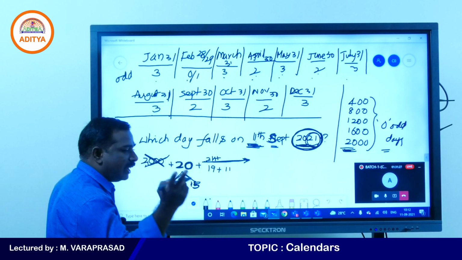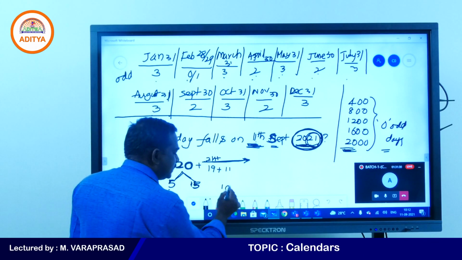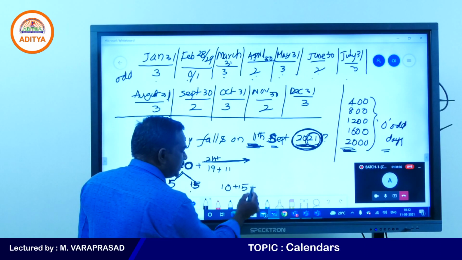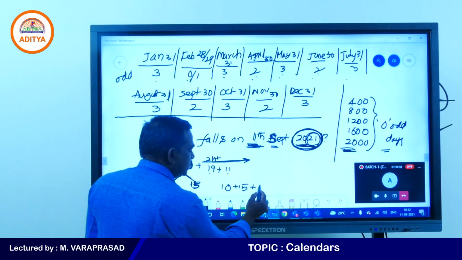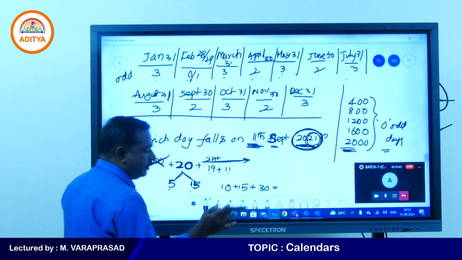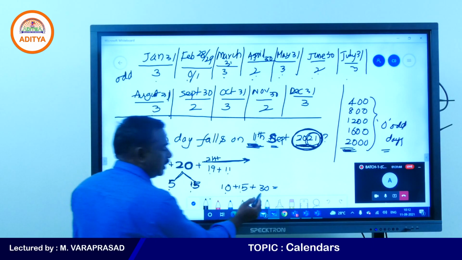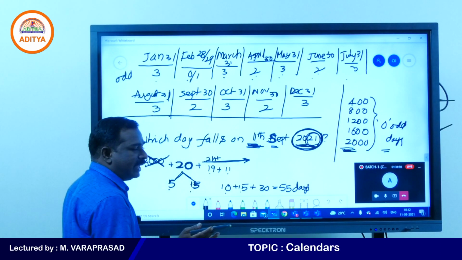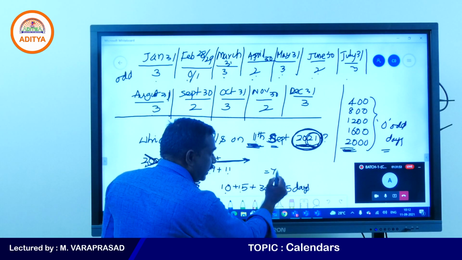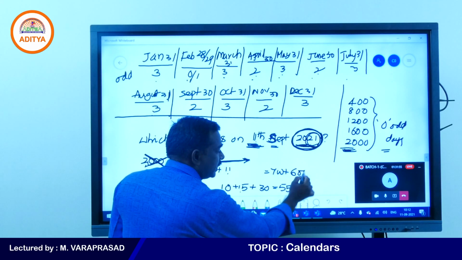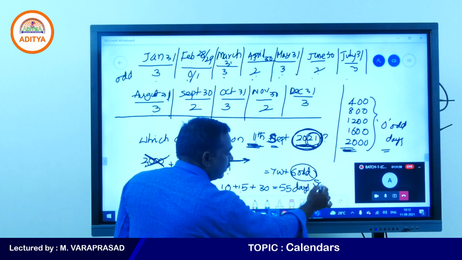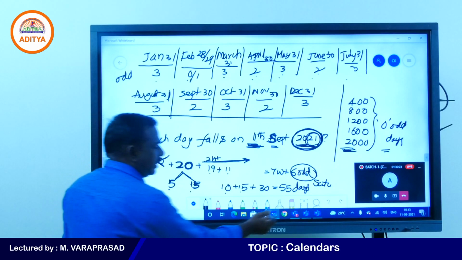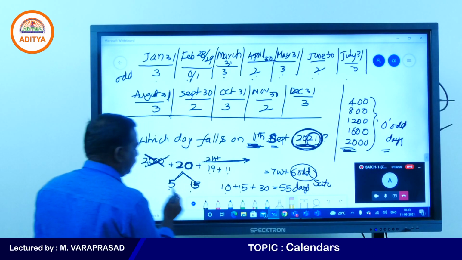Now see, every leap year will have 2 odd days. 5 twos are 10 days. Every normal year will have 1 odd day. 15 ones is 15, plus 19 plus 11, this is 30. How many odd days are there? 10 plus 15 is 25, plus 30 is 55 days. 55 days means we can take 7 weeks exactly plus 6 odd days. What is the 6th day in the week? That is Saturday. Yes, my students, all of you got it? We are finding out here, once again I will explain.